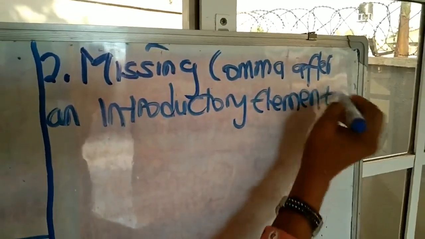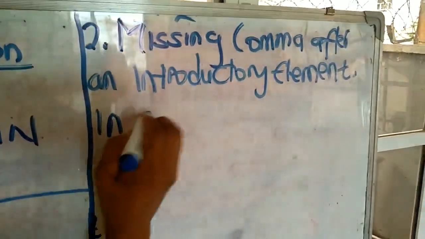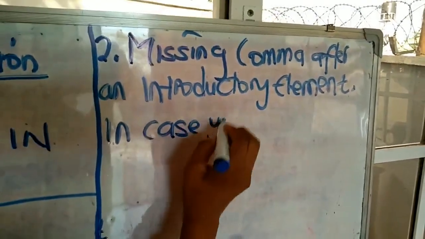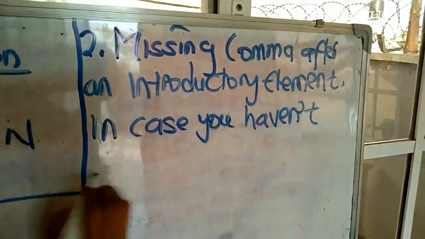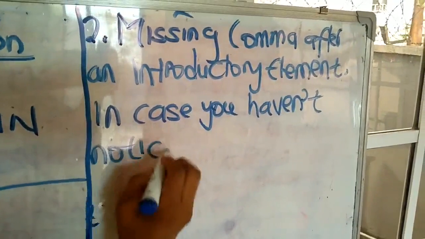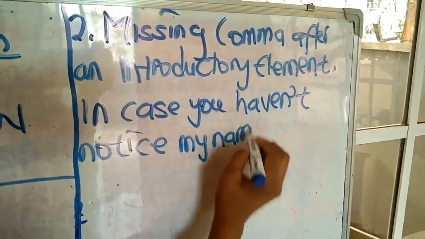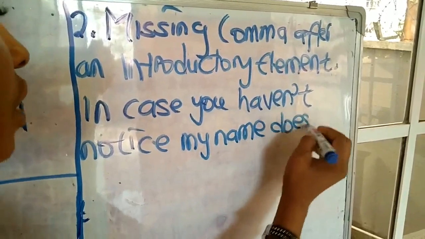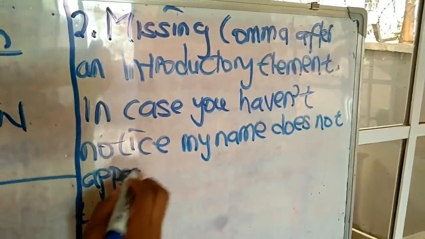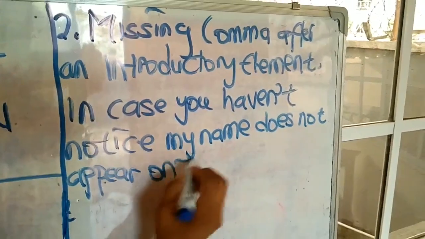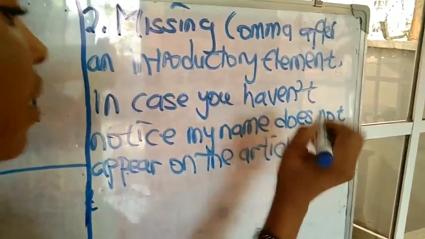Okay, now let's take a look at this sentence. In case you haven't noticed my name does not appear on the article. Okay, now look at this.